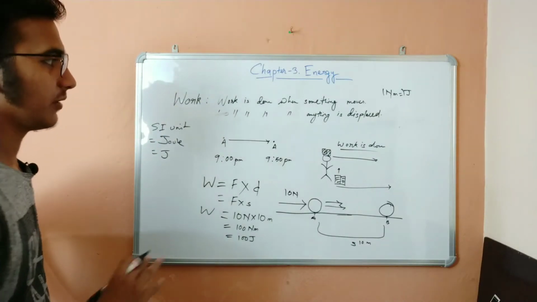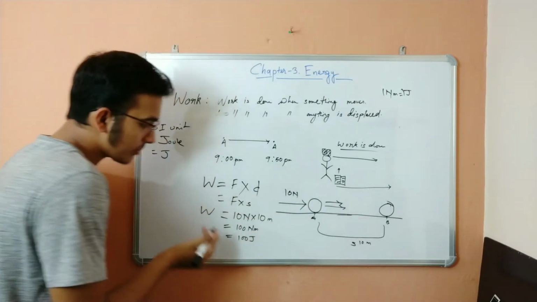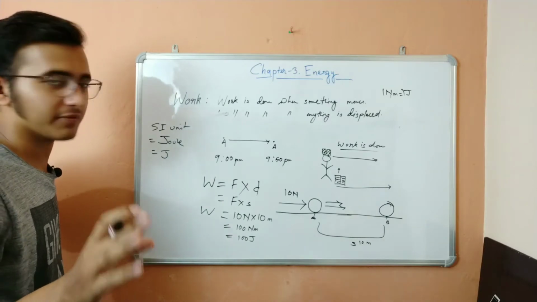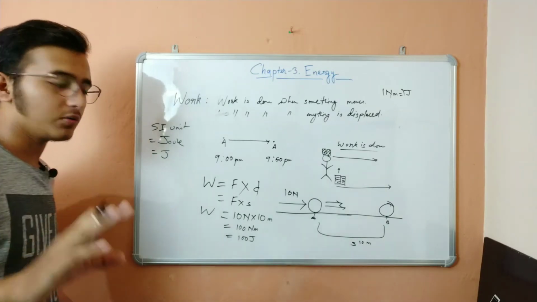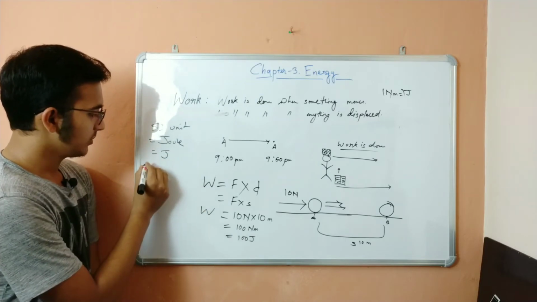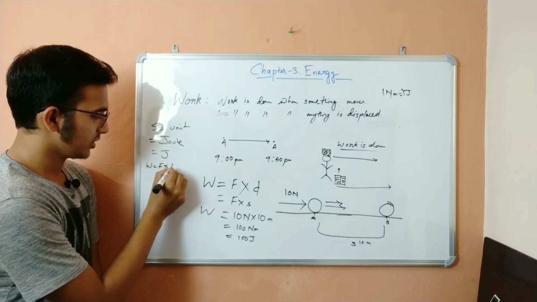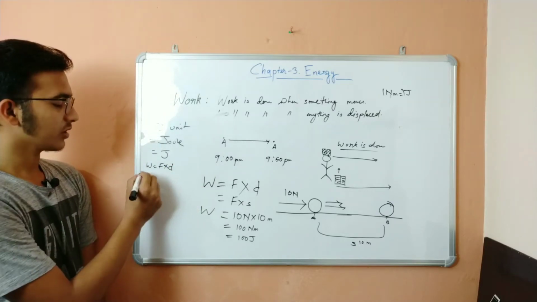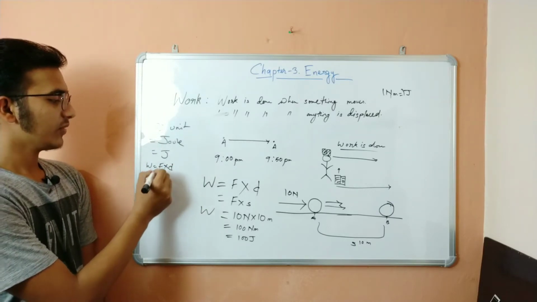Now everything is done, I guess. Okay, so how am I getting joule? Many of you might ask. Sorry for being really fast on this topic, but how is the SI unit of work joule? Simply, work is equal to force into distance, isn't it? What is the SI unit of force?